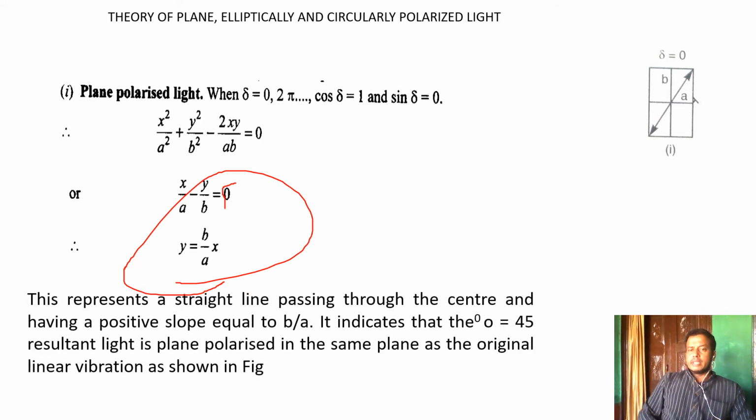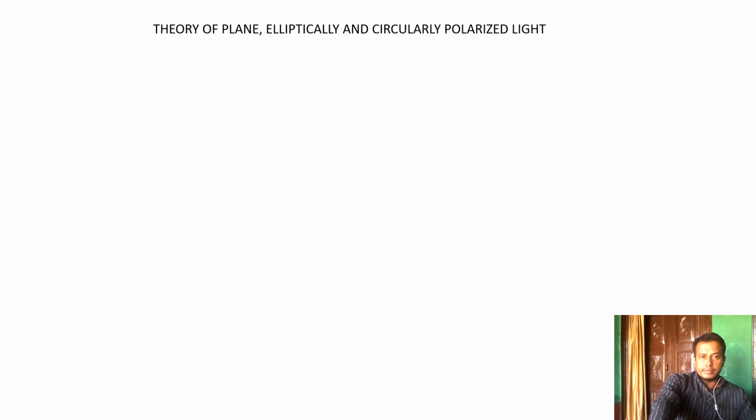We represent the straight line passing through the center and having positive slope b by a. When the incident angle theta is equal to 45, the resultant line is plane polarized light, in the same plane as the origin of the linear vibration. This is called plane polarized light.